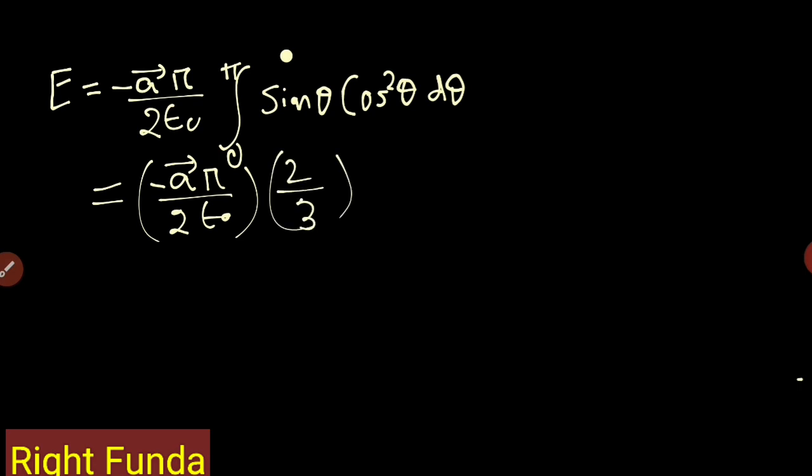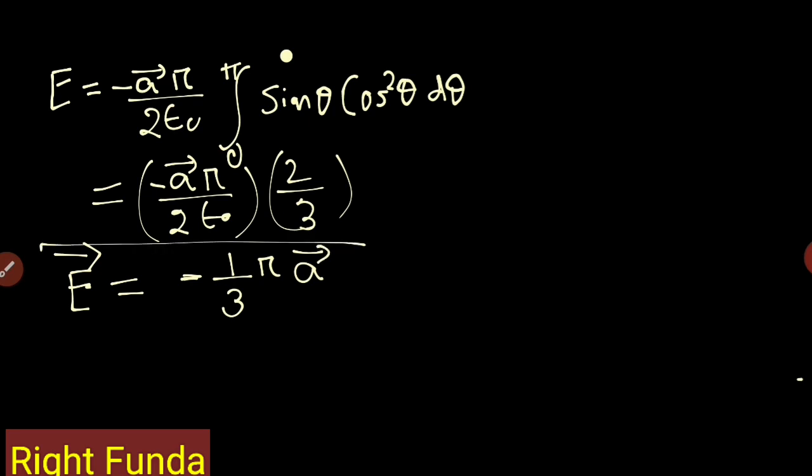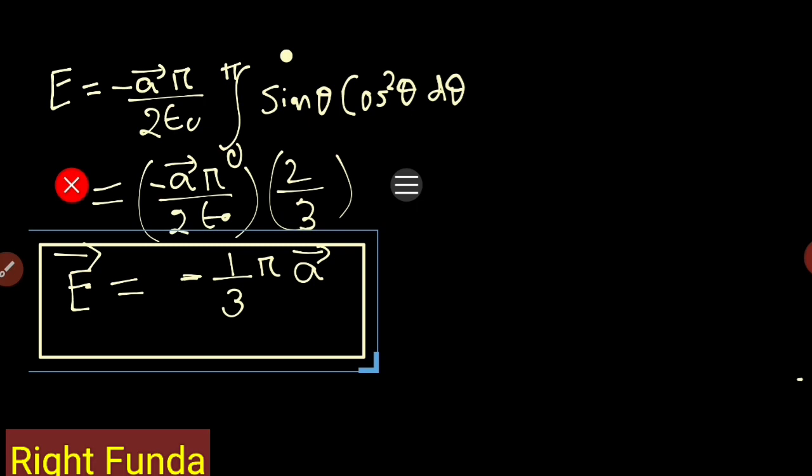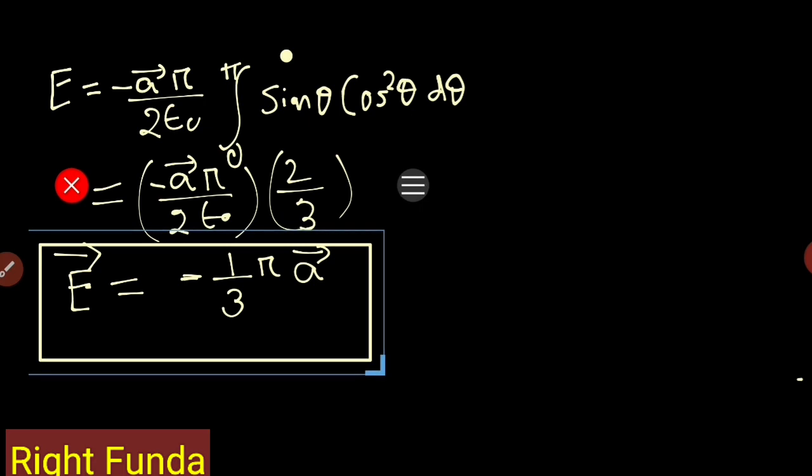So the electric field at the center of the sphere will be equal to minus 1 by 3 R into A vector. This is the electric field there. So wherever this constant vector A is there, the electric field will be opposite to that at the center of the sphere.